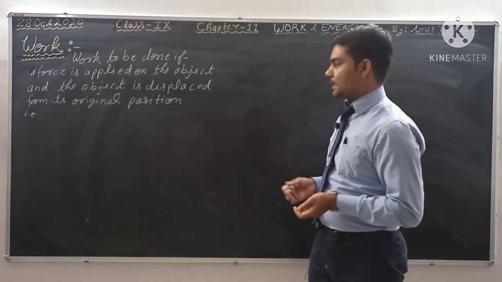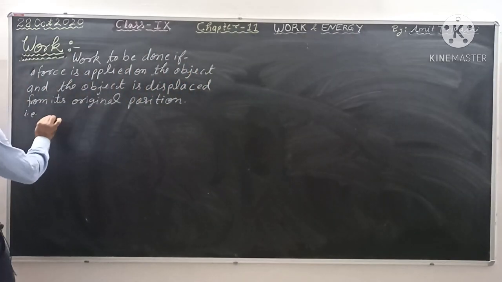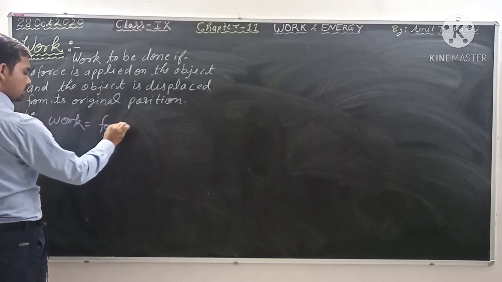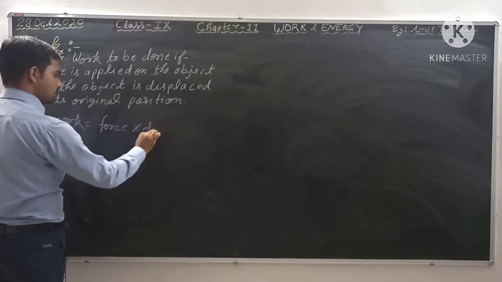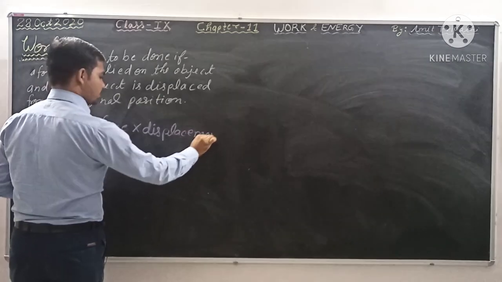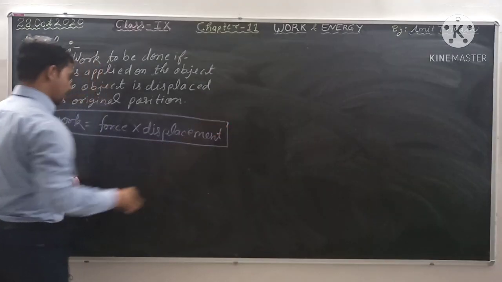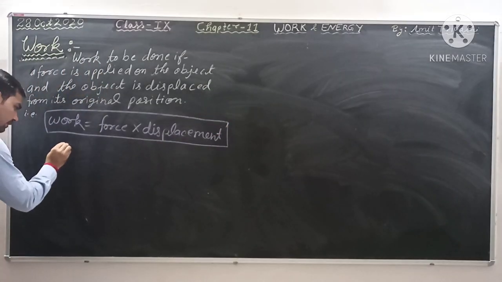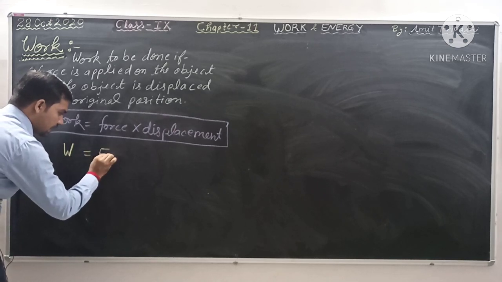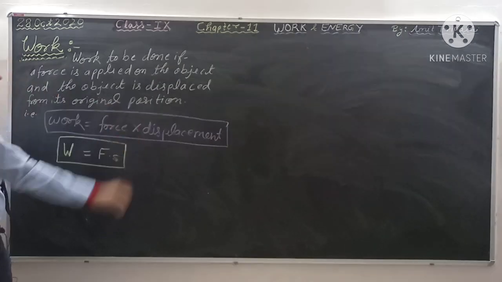That means mathematically you will write work is equal to force into displacement. Work is represented by W, which is equal to force F times displacement S. This is the formula for the work done.